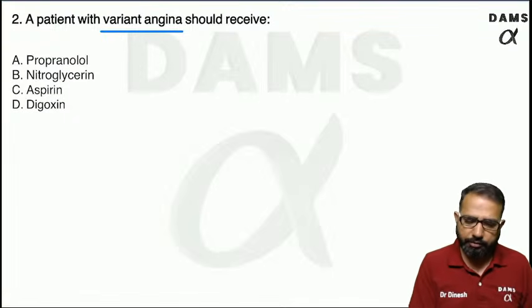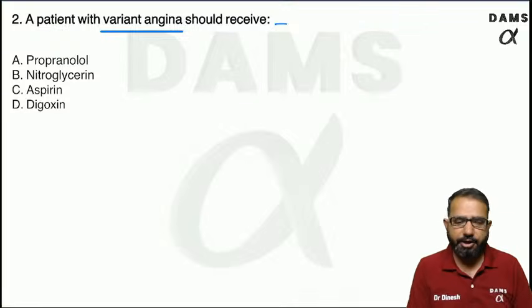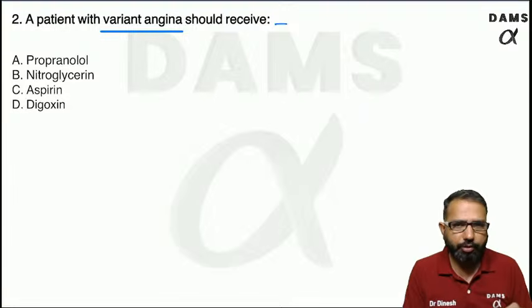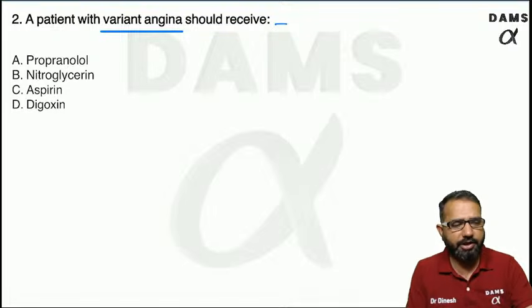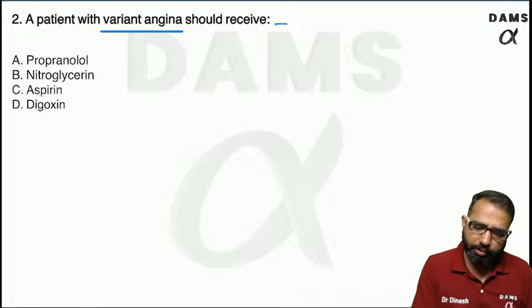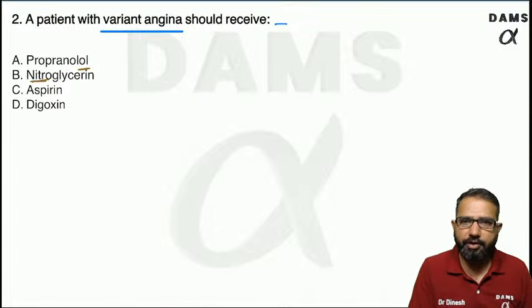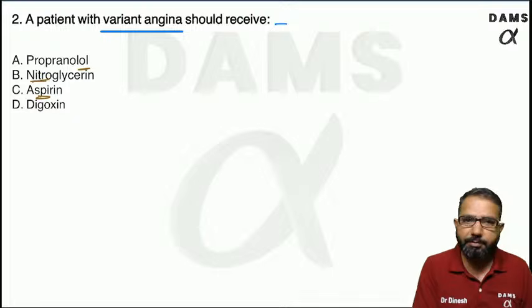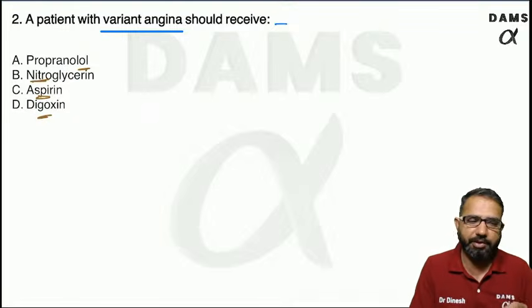So what do you think? Which drug should be given to the patient of variant angina? Propranolol, nitroglycerin, aspirin, or digoxin? So these are the four important. Propranolol is a beta blocker. Nitroglycerin is a nitrate group of drug. Aspirin is the antiplatelet drug, and digoxin is the drug which is inhibiting the sodium potassium ATPase.